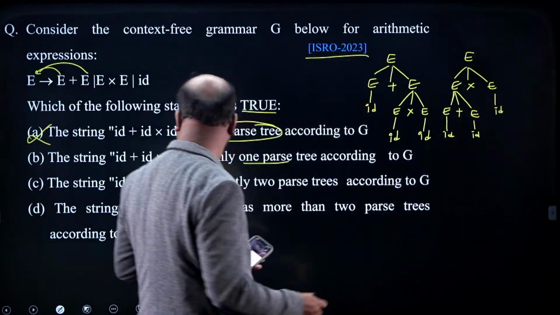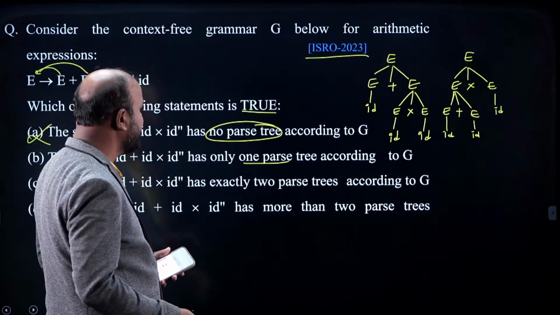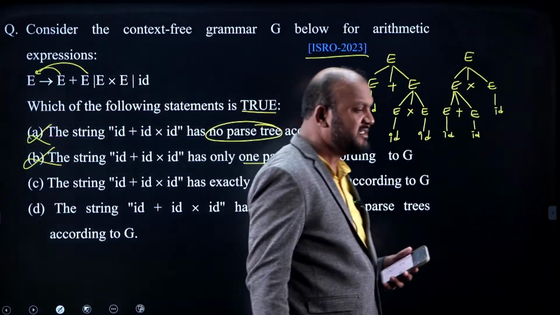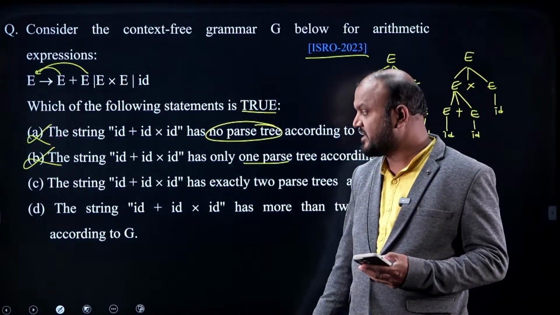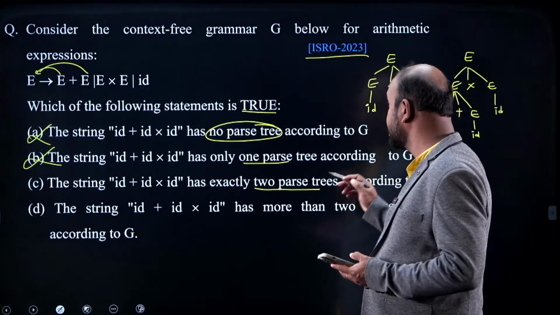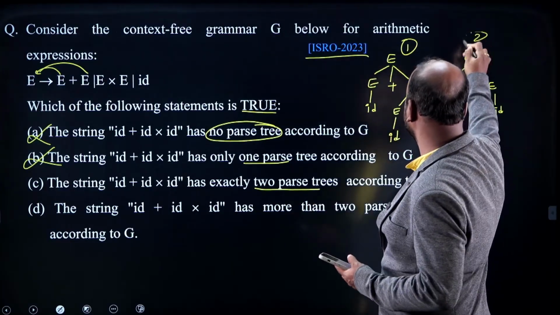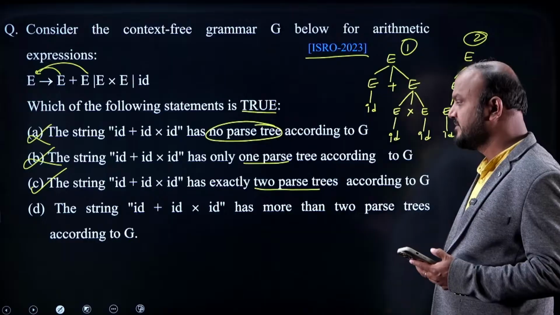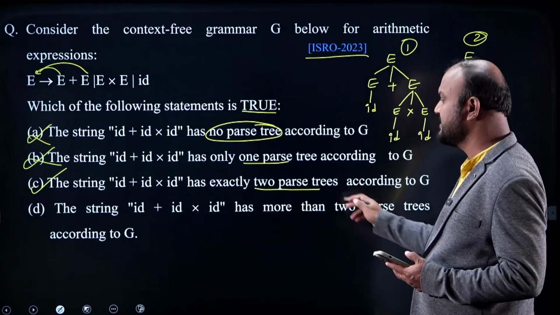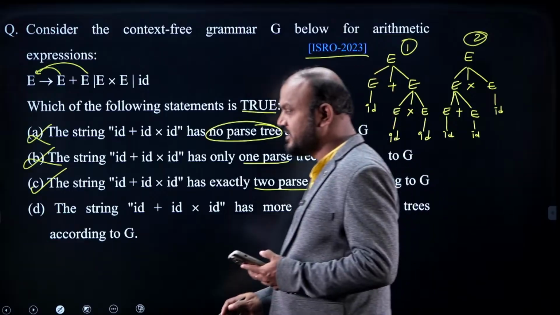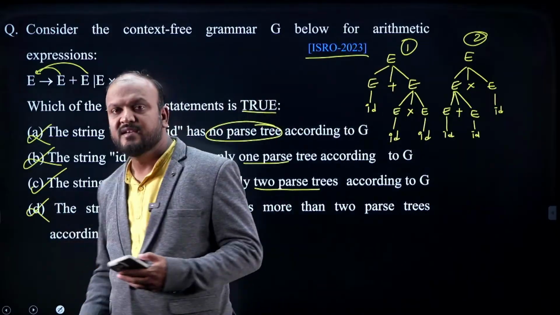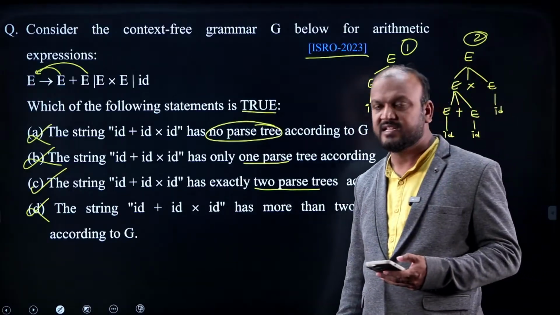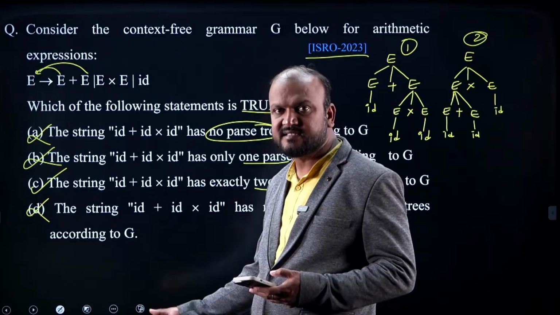But what is said here? The string id plus id into id has only one parse tree, but it is two parse trees, so option B is wrong. Option C says the string id plus id into id has exactly two parse trees. Yes, here I found two parse trees, 1 and 2. So we can say it is correct. Option D says more than two parse trees, but it has exactly two, so option D is wrong. So option C is the correct answer. Okay, so simple. Instead of asking how many parse trees for that input, it is asked with options like this.